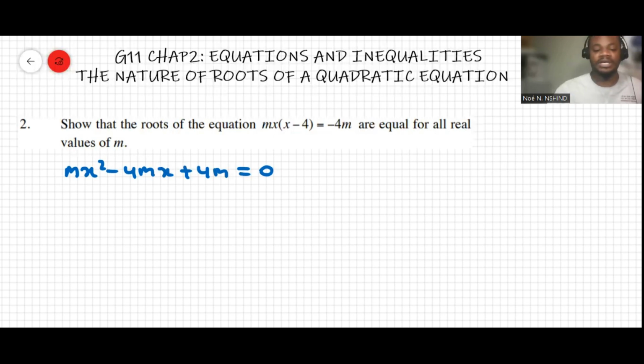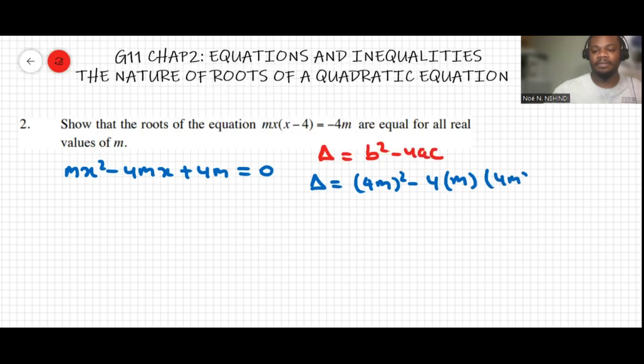So we need to find the discriminant delta, which is given by b squared minus 4ac. Okay, so delta will be b, here b is negative 4m, 4m to the power of 2 minus 4 times a, which is m, and then c is 4m also.